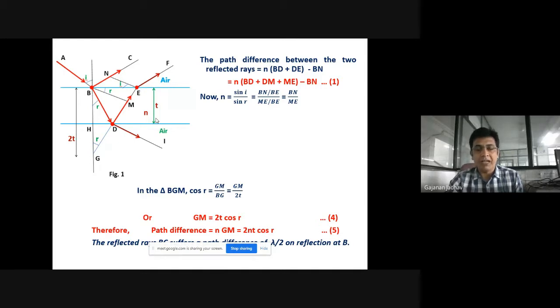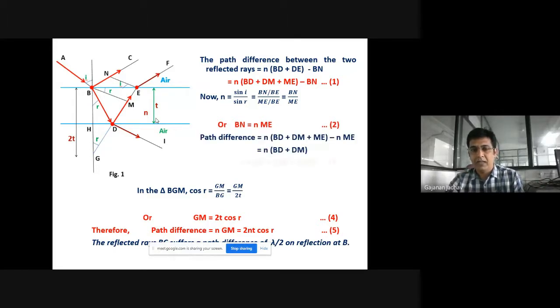So with the help of that particular formula, we got the refractive index, n is equal to Bn upon Ne, and so we got Bn is equal to n into Ne. So this was the second equation. Then we found the path difference, and that comes n of GD plus Dm is equal to NGM. We call this equation number 3.